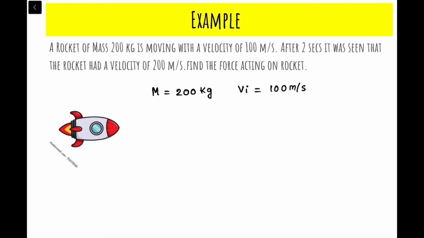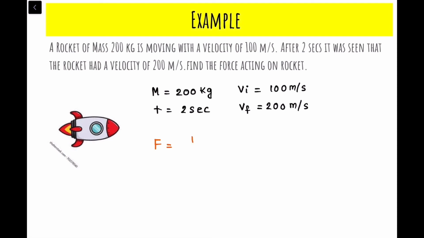So that means after a time t equal to 2 seconds, we saw that the final velocity of the rocket is 200 meters per second. So we need to find the force acting on the rocket. We just derived the equation of the force. What was the equation of the force?